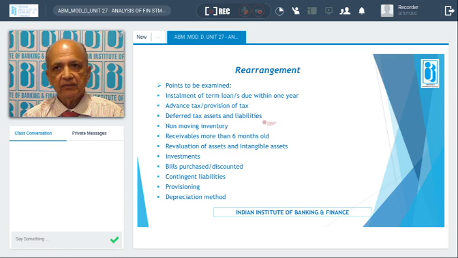Deferred tax liability, first of all, DTL: liability is nothing but the timing difference. Many times units are permitted to submit the balance sheet. Units will prepare 2 balance sheets, and sometimes some units will prepare 3 balance sheets. One based on the income tax rules, another as per the accounting standard, and a third, in rare cases, for the purpose of availing more finance from the bank. That is not permitted. Only 2 types of balance sheets are permitted, as per the Income Tax Act and as per the accounting standard.